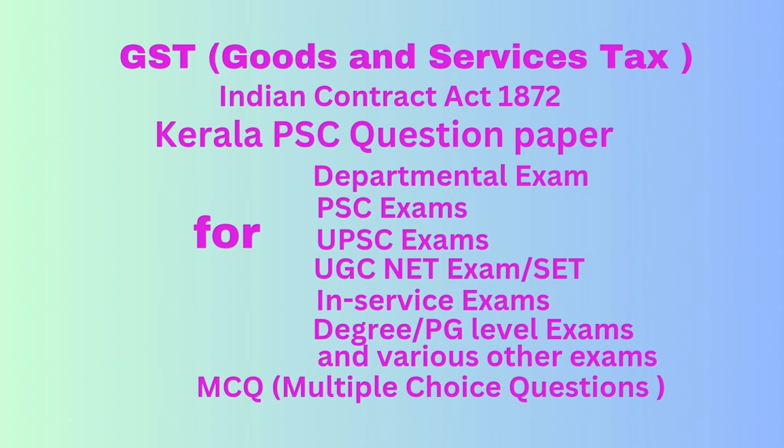Question number 37. GST payment made through challan is reflected in which of the following ledger? Option A, cash ledger. Option B, electronic liability ledger. Option C, all of the above. Option D, electronic cash ledger. Correct answer, option D, electronic cash ledger.